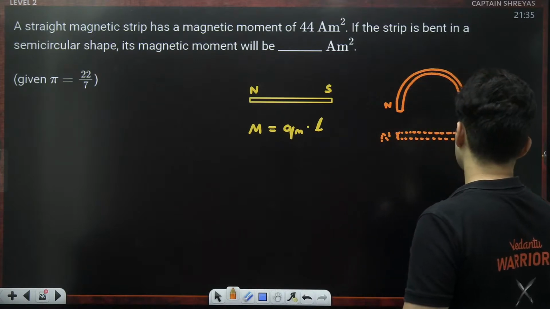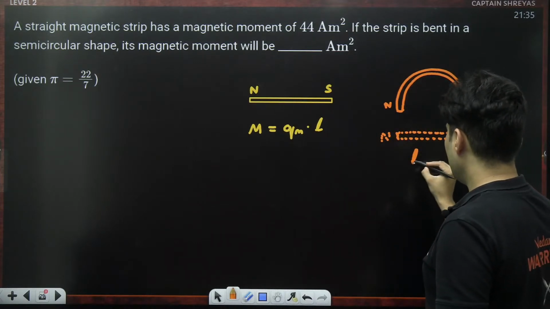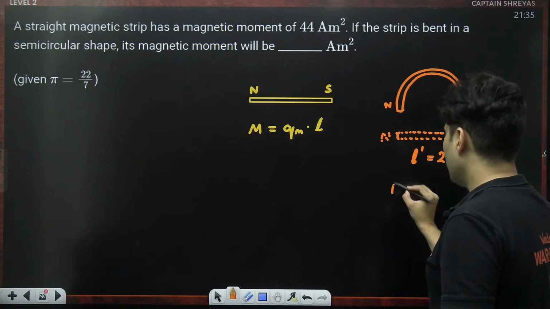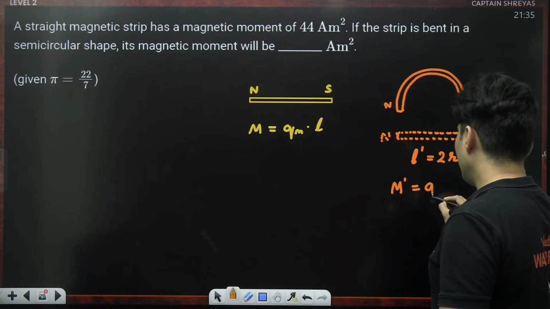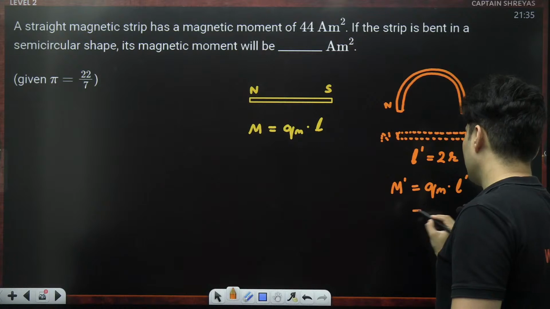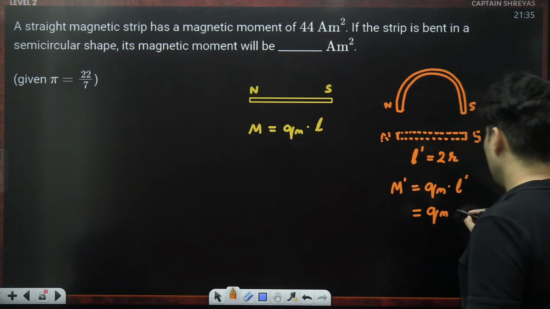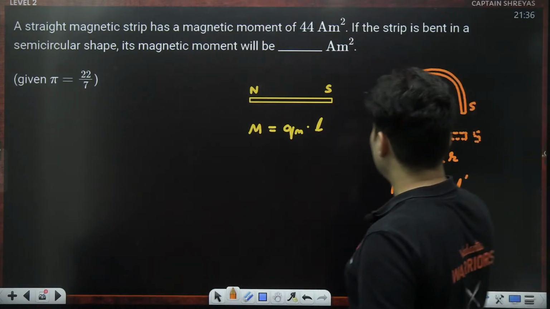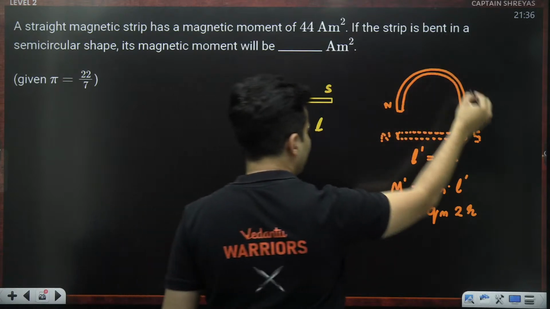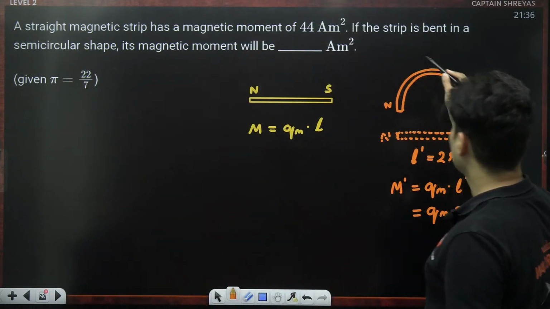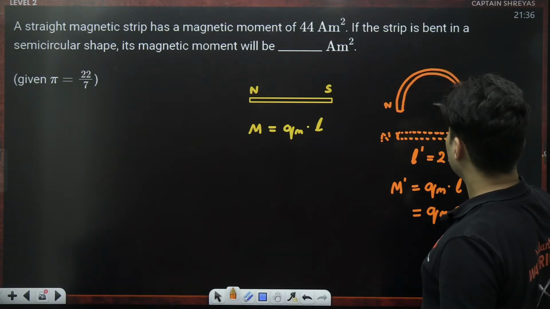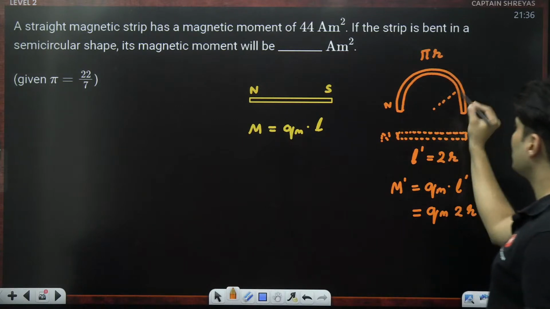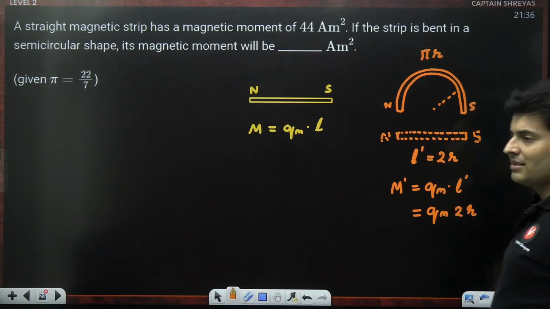The new length L prime is 2 times R. So the new magnetic moment M prime will be that same charge into the new length, 2 times R. But wait a minute, the length of this semicircle is just pi r. 2 pi r is the circumference, a semicircle's perimeter is pi r.